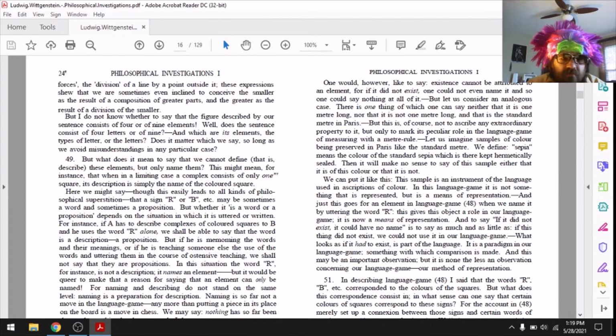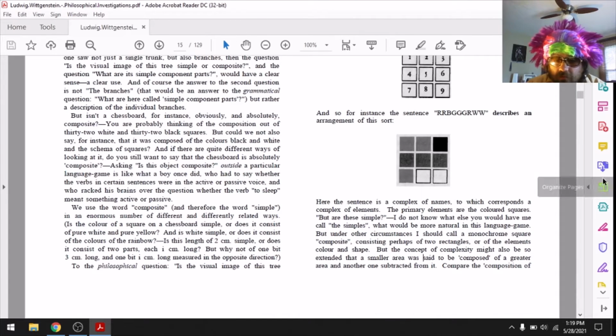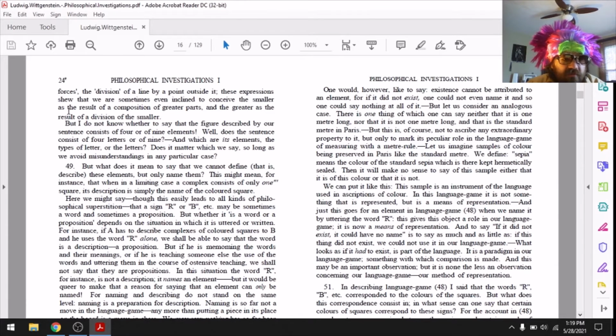Compare the composition of forces, the division of a line by a point outside of it. These expressions show that we are sometimes even inclined to conceive the smaller as a result of the composition of greater parts, and the greater as a result of the division of the smaller. But I do not know whether to say that the figure described by our sentence consists of 4 or 9